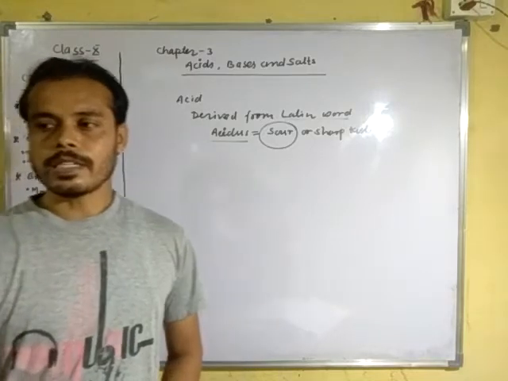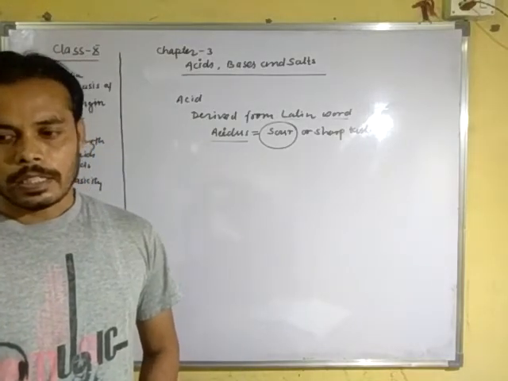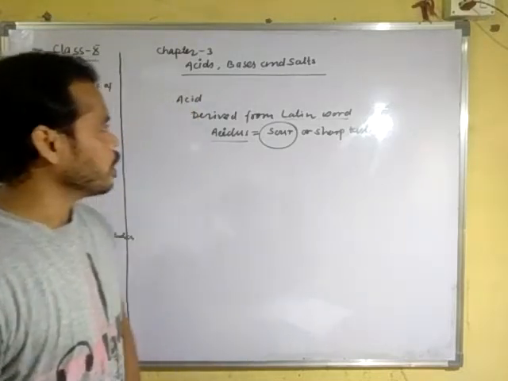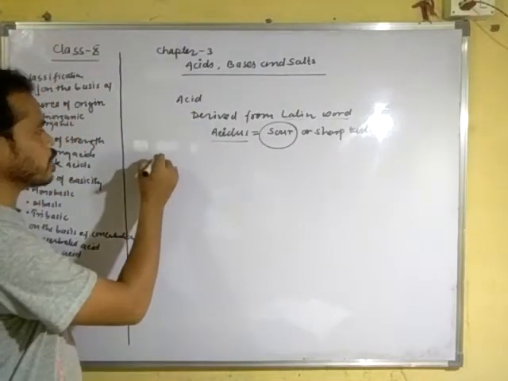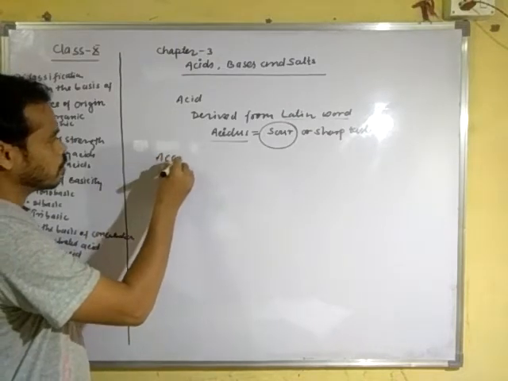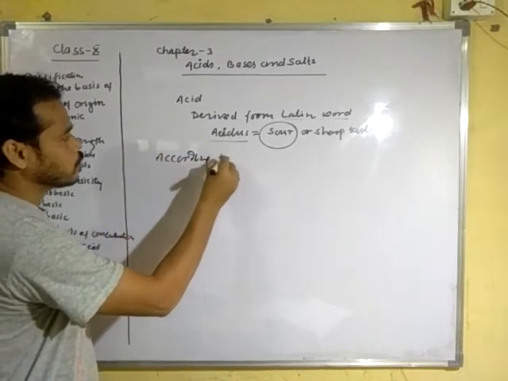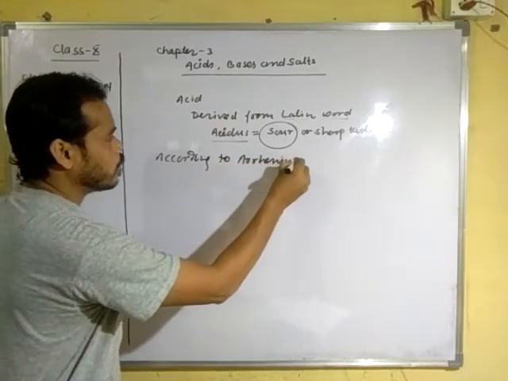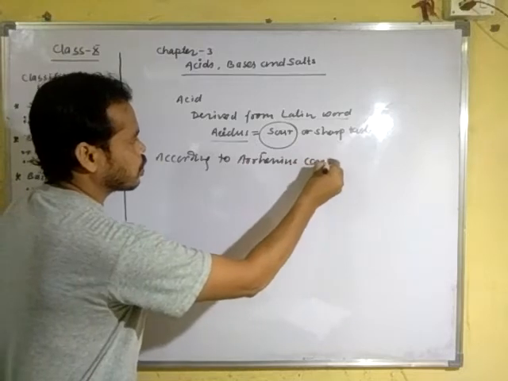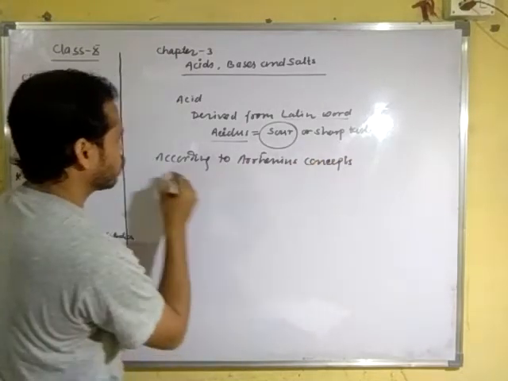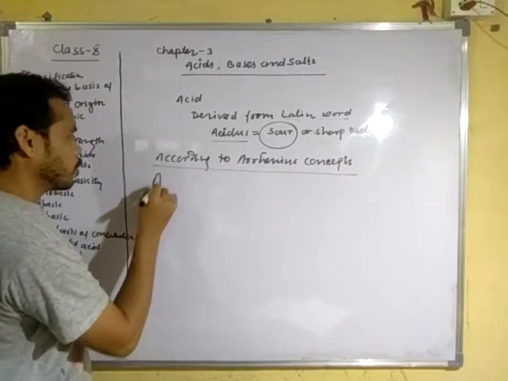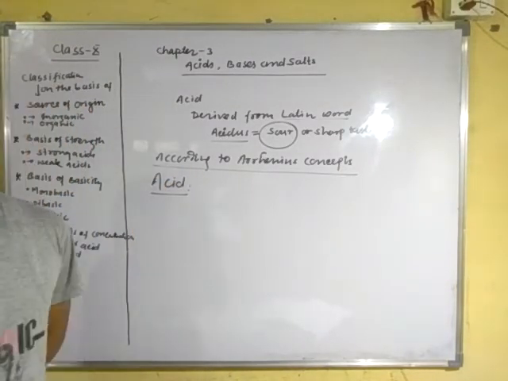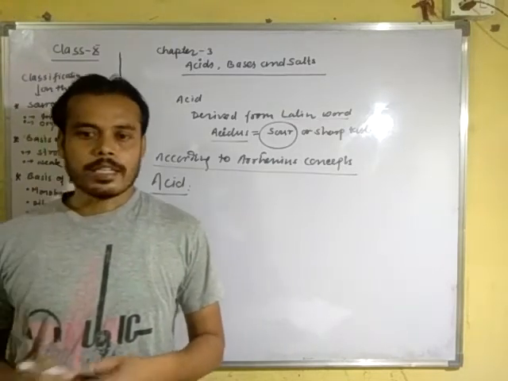Arrhenius was the first scientist to give a definition of acids. According to the Arrhenius concept, what is an acid?